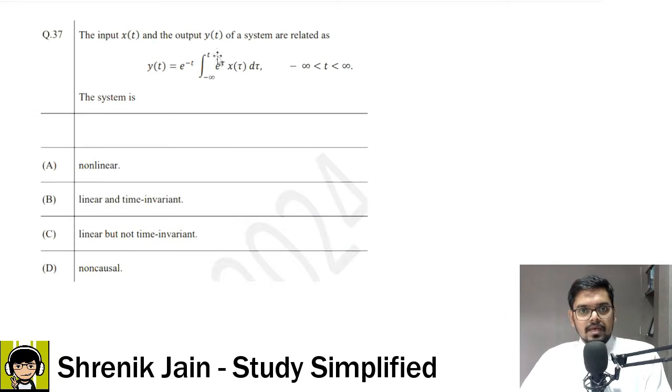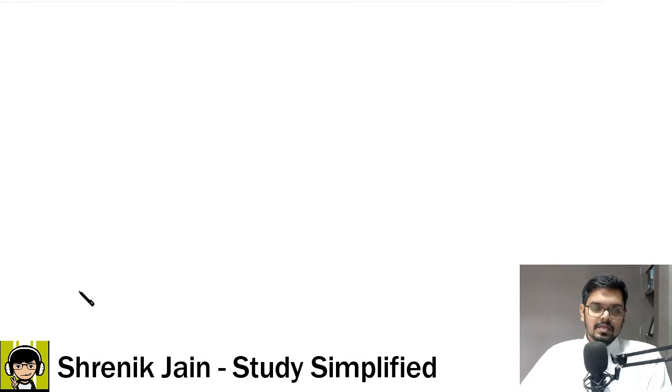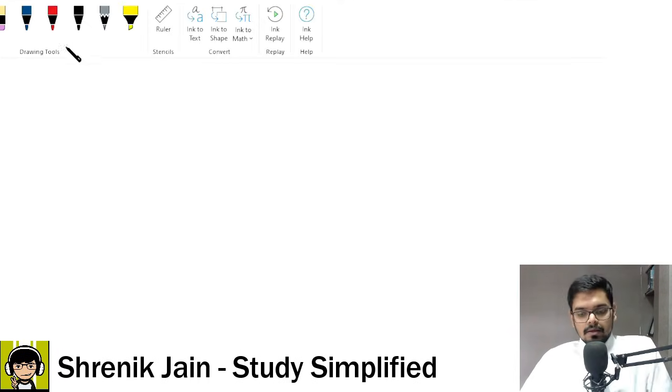The input x of t and the output y of t of a system are related as like this, then a, b, c or d. A tough question, right? Because linear, non-linear, causal, non-causal, we have to check a lot of things. So the correct answer is option B. Let us see why, starting with linear, non-linear.